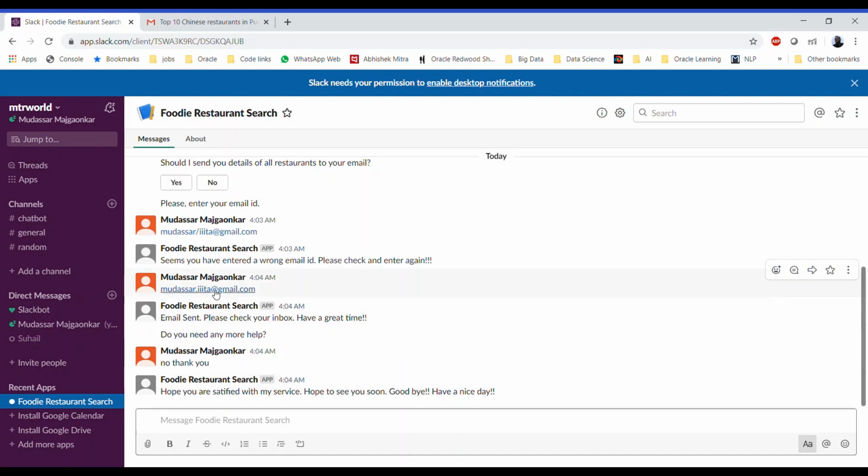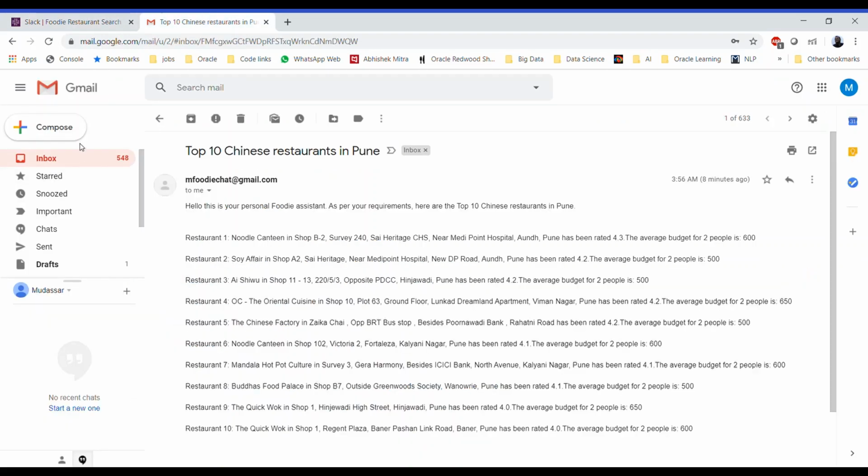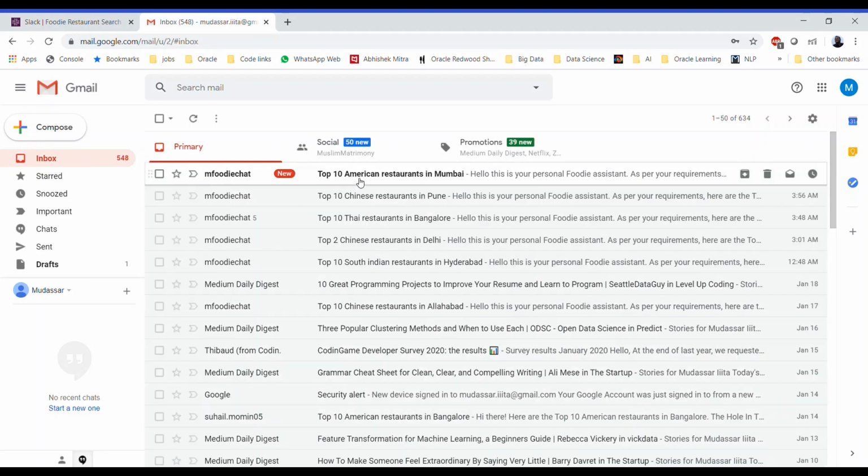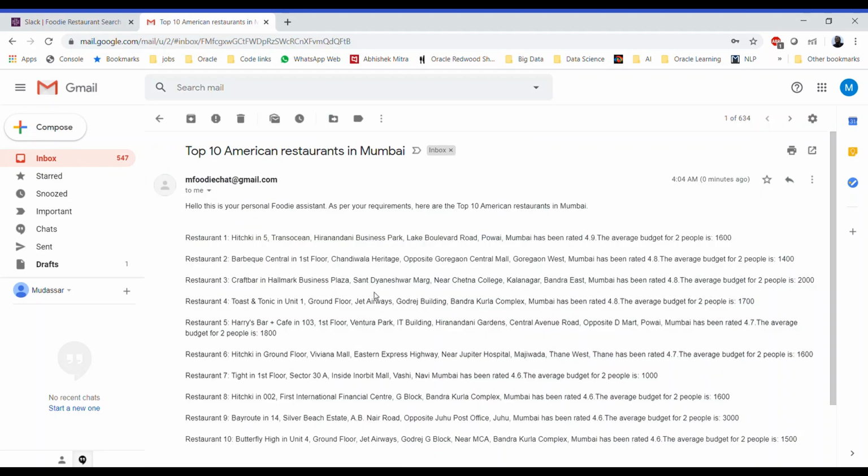So let's check whether we have received the email in our mailbox or not. As you can see, we have the list of top 10 American restaurants in Mumbai. So we had misspelled Mumbai, which it was not able to verify, so we had to re-enter it again.